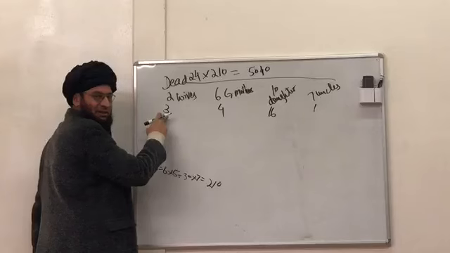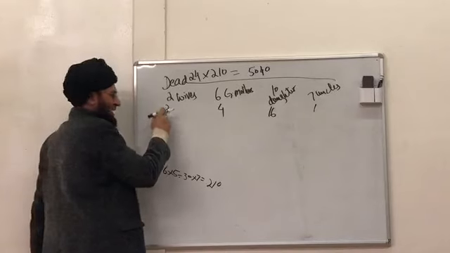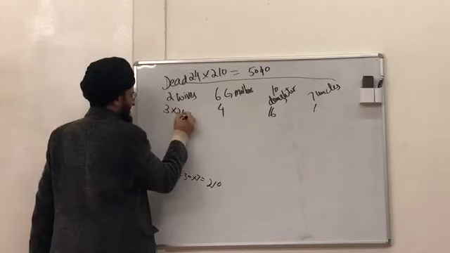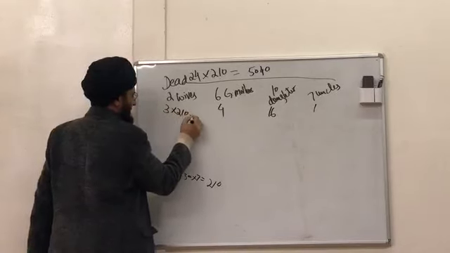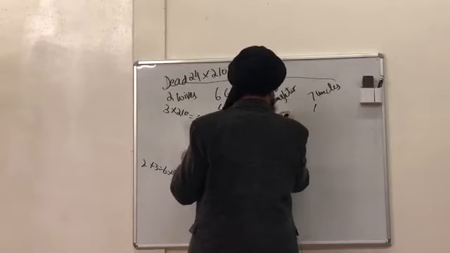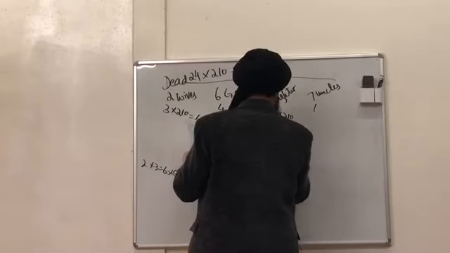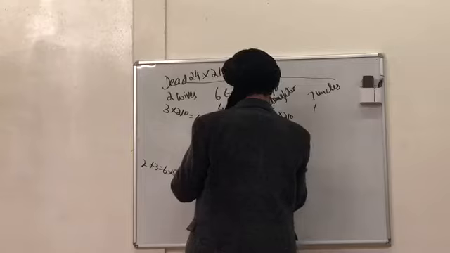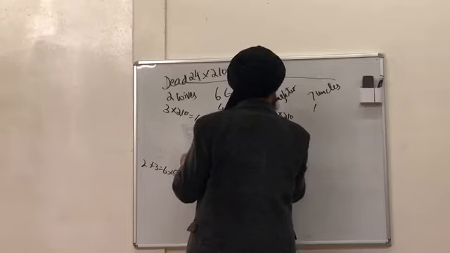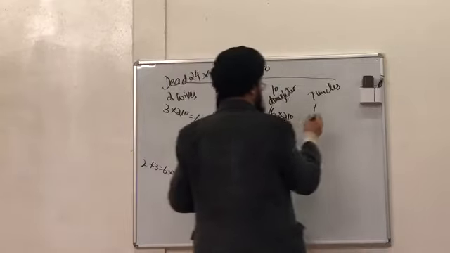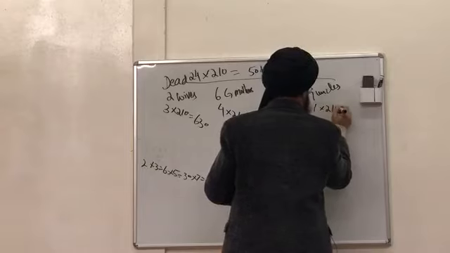Here the shares are 3. So multiplied by 210 is equal to 630. 4 multiplied by 210 is 840. 16 multiplied by 210 is 3360. And 1 multiplied by 210.